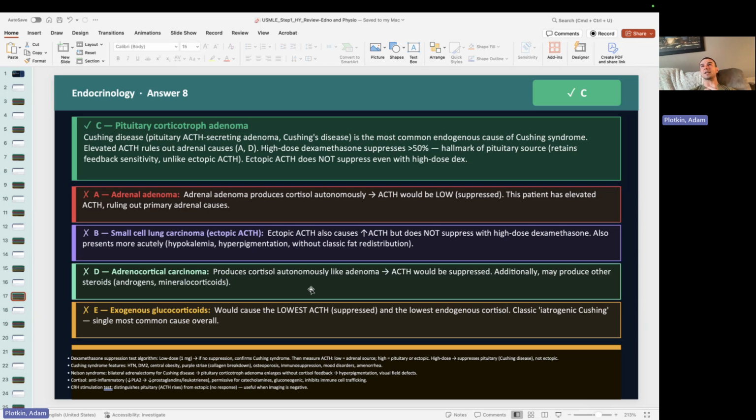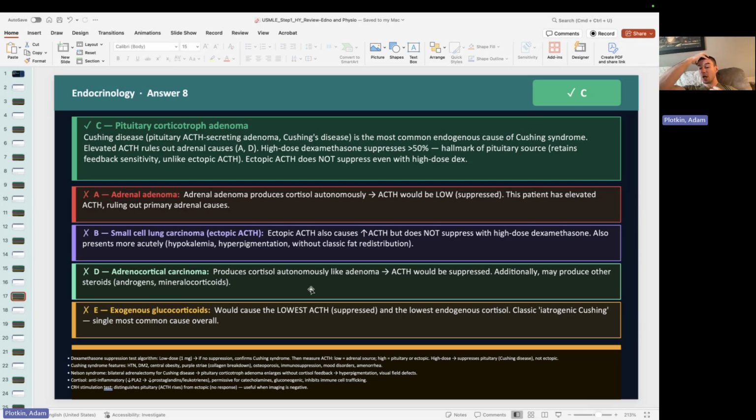And again, we've talked about this. It's abnormally normal. If the cortisol is super high, the ACTH should be undetectable. So even if the ACTH is within normal limits, you're like, there must be something that's making too much ACTH out there, right? And then we got to figure out what.